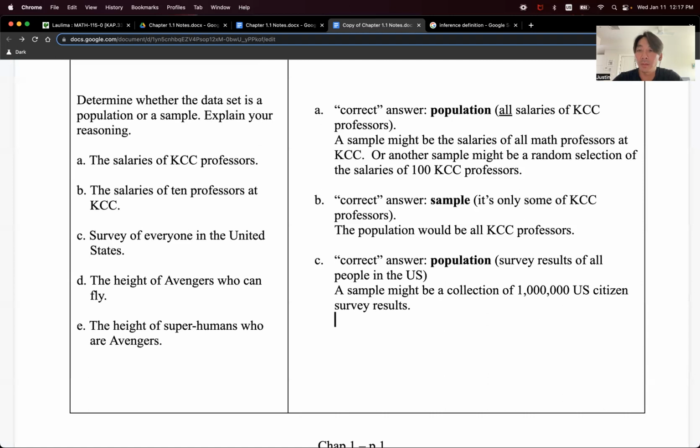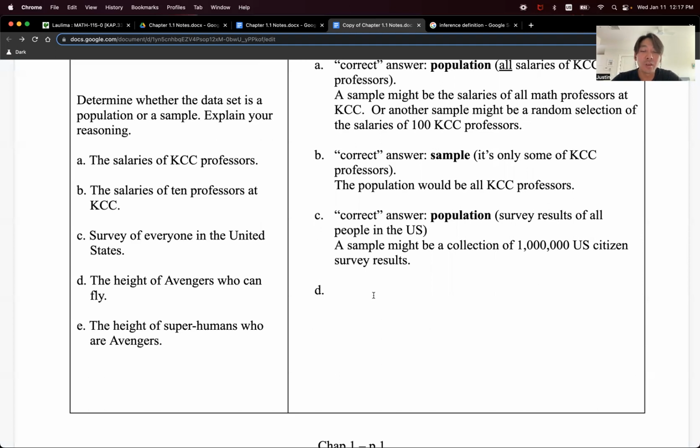And the answer is yes, you could, because you could say United States, that's a sample of the entire world, right? So you have some survey of people in the United States, but maybe your actual population was not only in the United States, is also other people everywhere. But again, that's not a very good sample, right? Because the United States is not a good representation of the world. It's a very specific place, probably different from the average place in the world. So more and more so, it's seeming to me like it really should be population only.